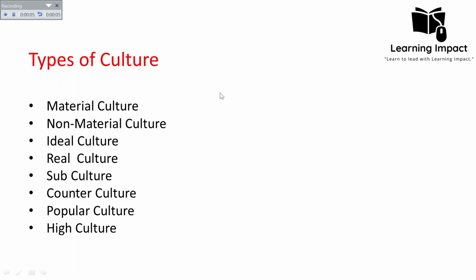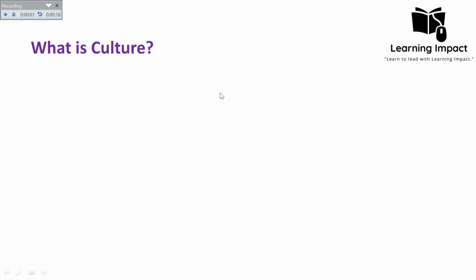In today's lecture, we will discuss types of culture that include material culture, non-material culture, ideal and real culture, subculture and counterculture, and popular culture and high culture. So let's start. Okay, first, how can we define culture?